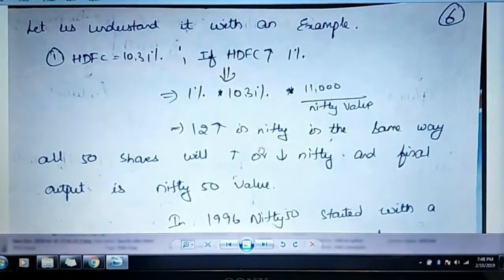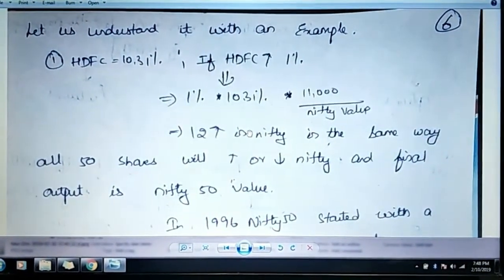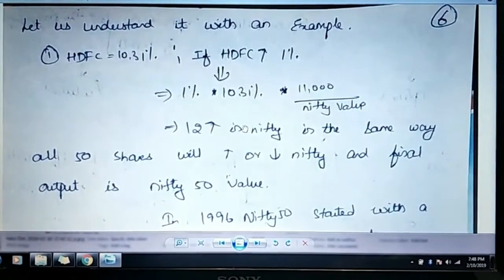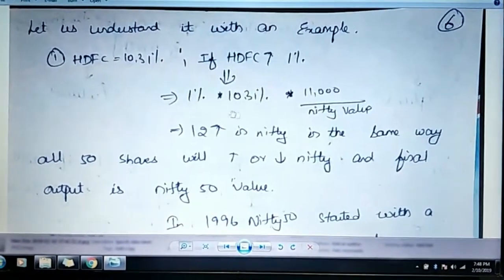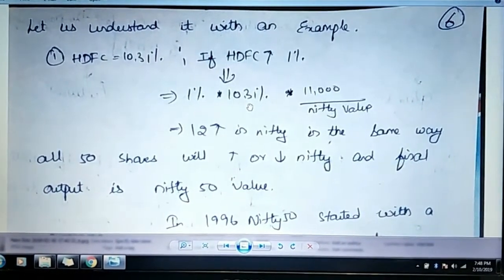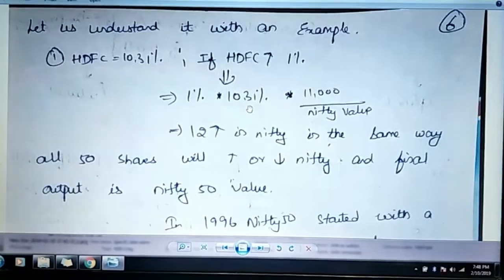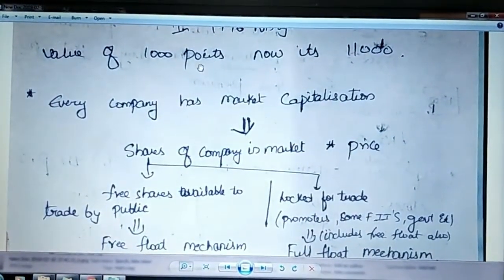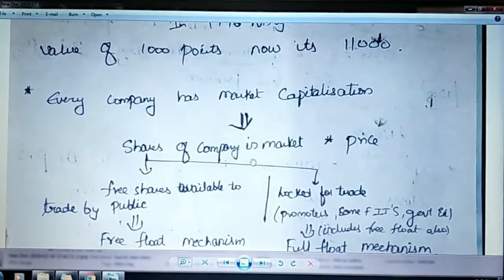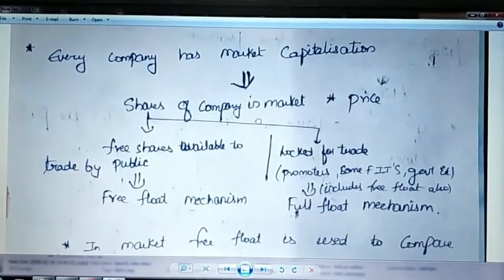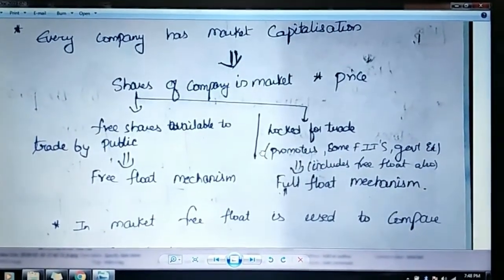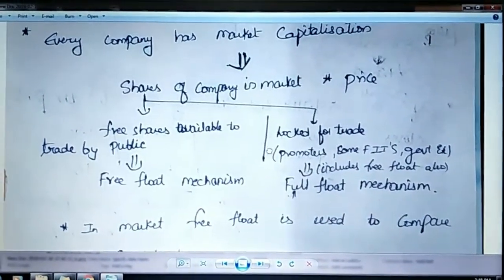That means that out of the 50 stocks, some may increase, some may decrease. But being in red doesn't mean that everything has decreased. Something has increased, something might not have. But based on the weightage and the impact they have, some stocks have decreased very significantly. You can draw a conclusion. In 1996, NSE started with the points of 1000. Now it's 11,000. So you can see the percentage return you would have generated if you had invested in just Nifty 50 stocks.